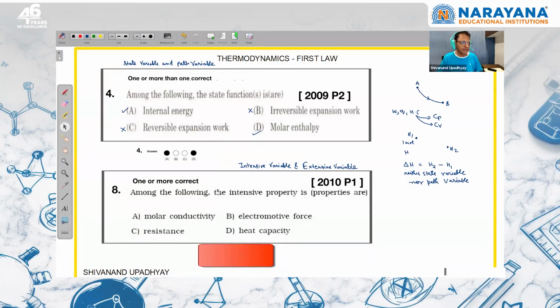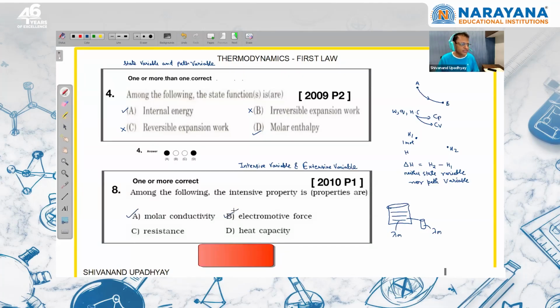The second question is, among the following, the intensive property or properties are. So intensive and extensive. We know that an intensive property does not depend on the amount of the substance, and an extensive property depends on it. Suppose we have taken an electrolytic solution. Whether I take 1 liter of the solution or some ml of the solution from this, if the molar conductivity of this solution is lambda m, for this solution also molar conductivity will be the same. So molar conductivity is an intensive variable.